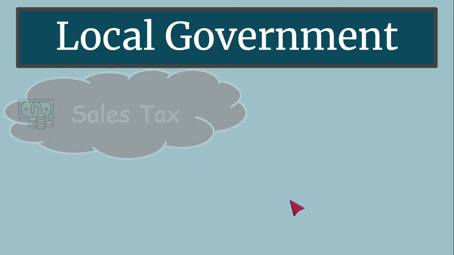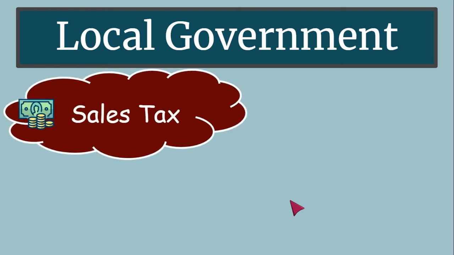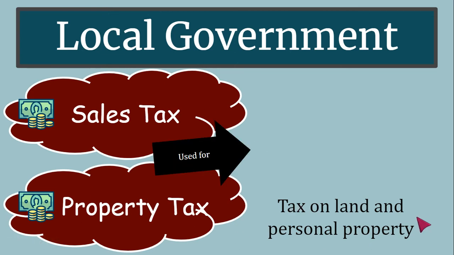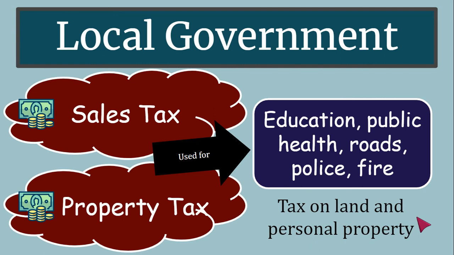The last level of government is the local government. They collect two types of taxes. They collect a sales tax on the things that consumers buy, and a property tax, the tax on land and personal property. These two forms of taxes are used to pay for education, like Hanover County Public Schools, public health, the roads in the county, the police and the fire for the county.